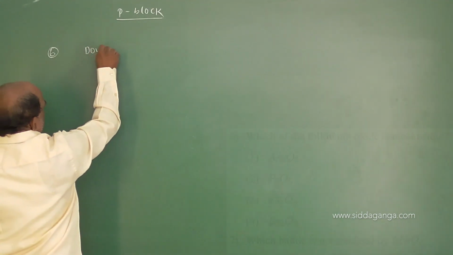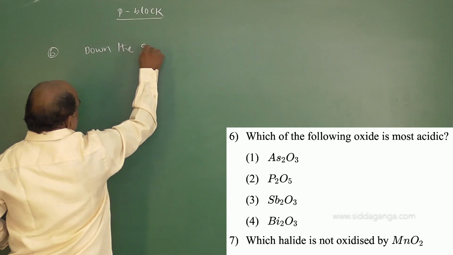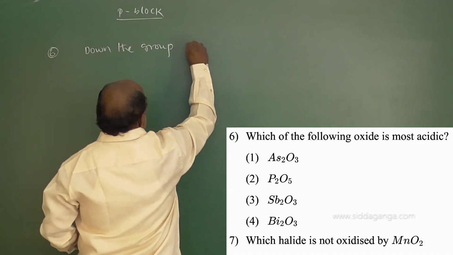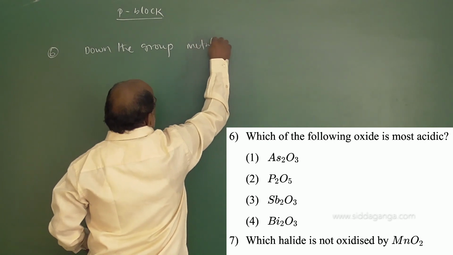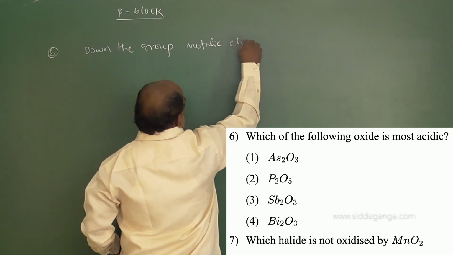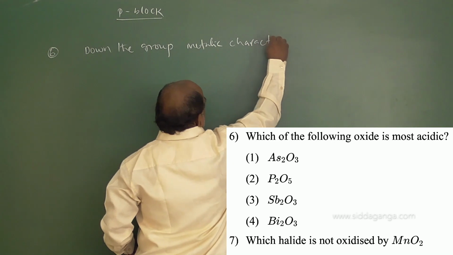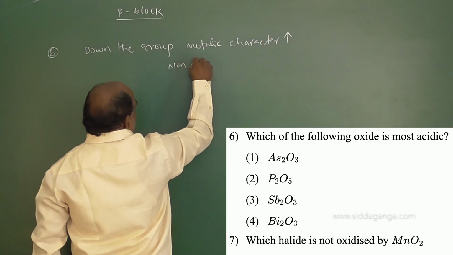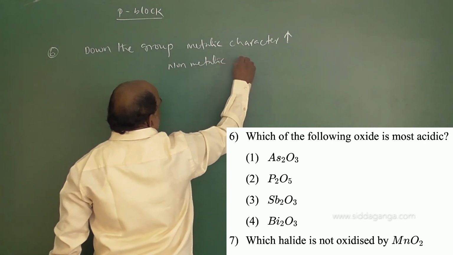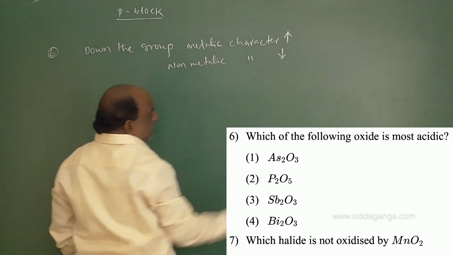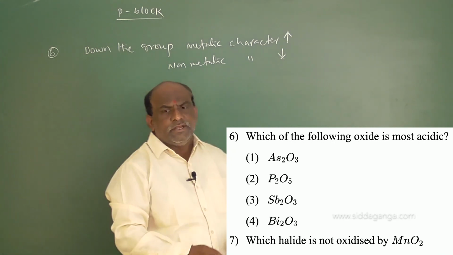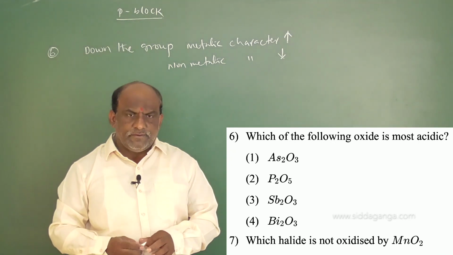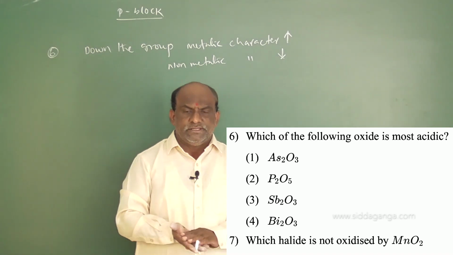Down the group, generally the metallic character increases, non-metallic character decreases. So generally non-metal oxides are acidic, metal oxides are basic.